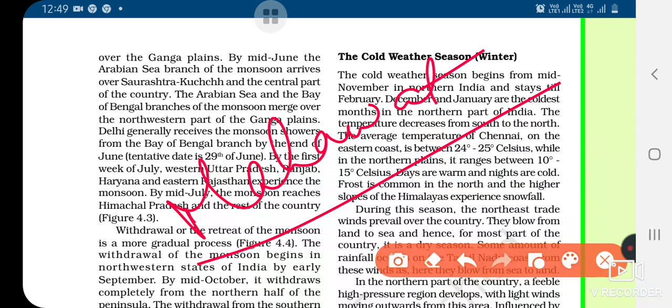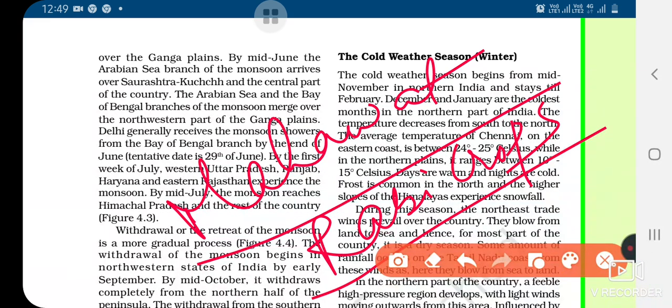They are of a lot of importance because they help in the growth of rabi crops. So, what are rabi crops? The crops which are grown in winter season, okay, like wheat and all.